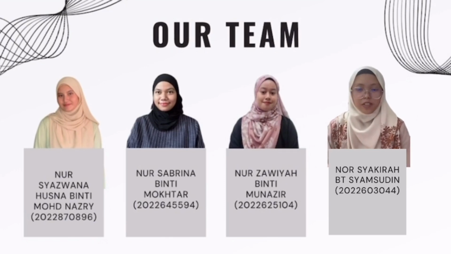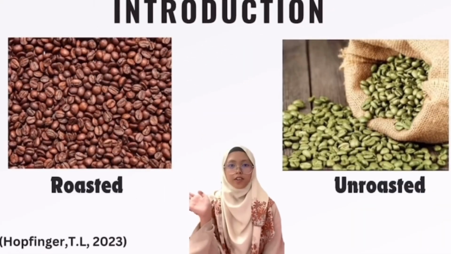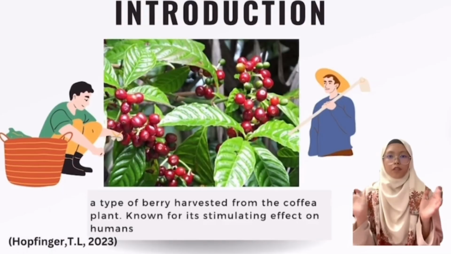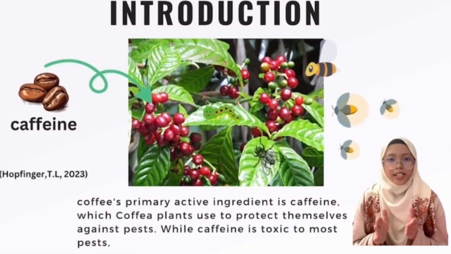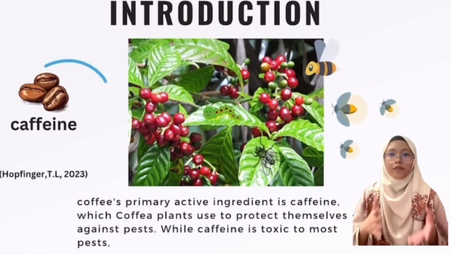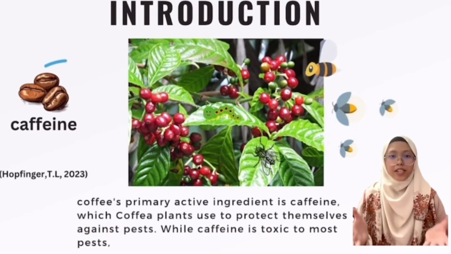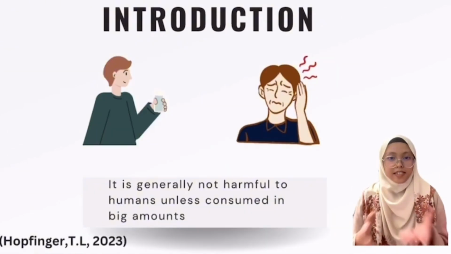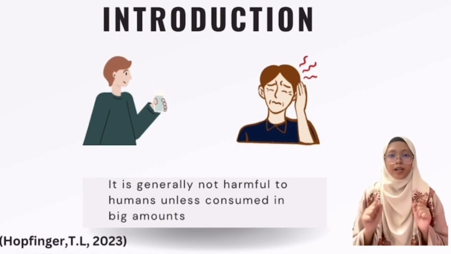I will start with the introduction for our video assignment Chem 256. Coffee is a beverage brewed from roasted or unroasted coffee beans, a type of berry harvested from the coffea plant, known for its stimulating effect on humans. Coffee's primary active ingredient is caffeine, which coffea plants use to protect themselves against pests. While caffeine is toxic to most pests, it is generally not harmful to humans unless consumed in big amounts.